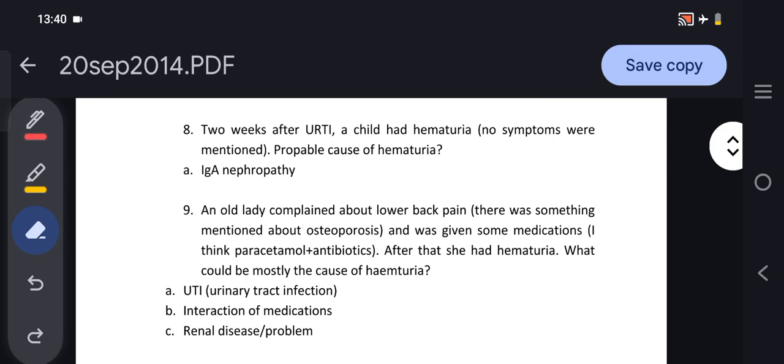No symptoms were mentioned. Probable cause of hematuria. So, 2 weeks after upper respiratory tract infection, the child developed hematuria. In the options, they have given IgA nephropathy, and there are no other options mentioned. So what could be the cause 2 weeks after an upper respiratory tract infection?